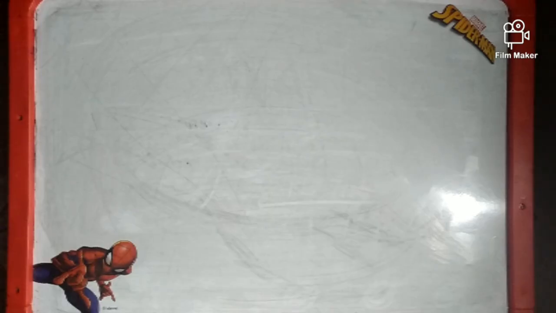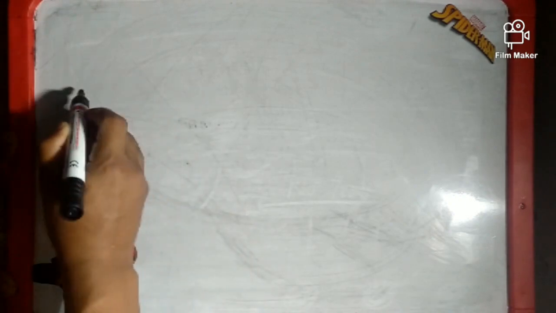Okay, for better understanding the process of regulation of gene expression, let me try to explain on this whiteboard.